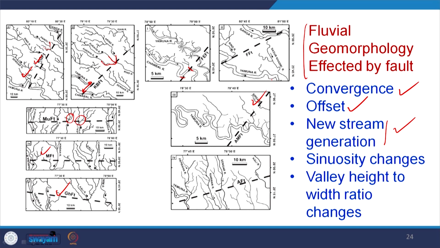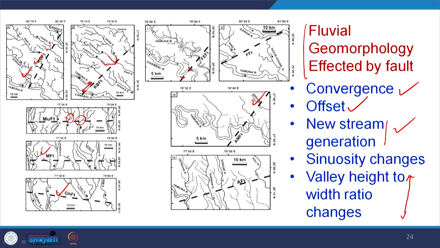structures on the surface. Then valley height to width ratio, this is a very important parameter, but it does not hold true in the case of alluvial rivers, because in alluvial rivers, whether the block is upthrown or downthrown, it is filled by alluvium, a very mobile element.